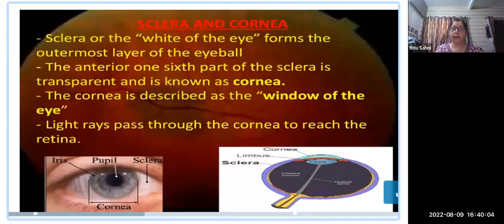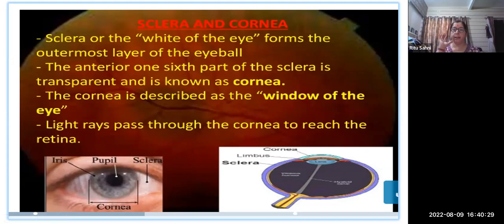And the sclera, or the white of the eye: we know that the white part of our eye is the sclera. You can see in this picture also. The anterior one sixth part of the sclera is transparent and also known as the cornea. This is the cornea part. The cornea is described as the window of the eye, and the light rays pass through the cornea to reach the retina.